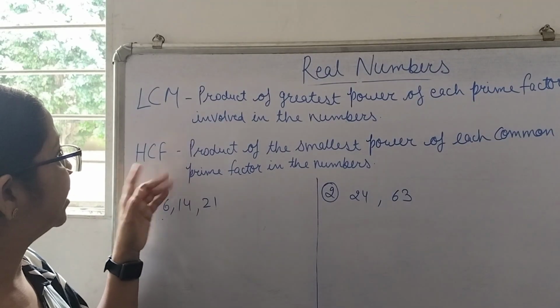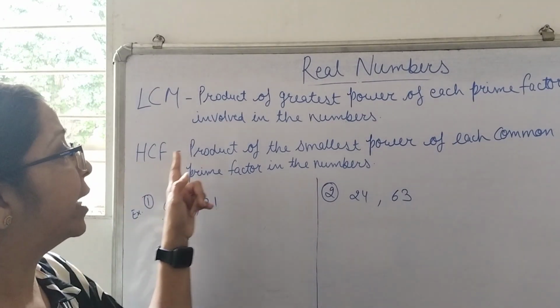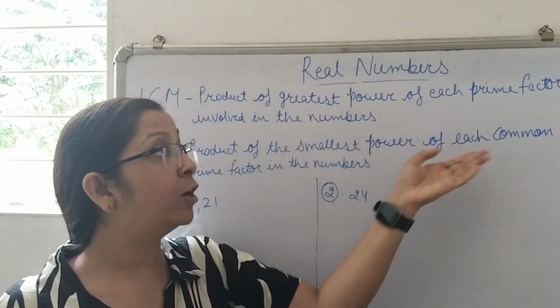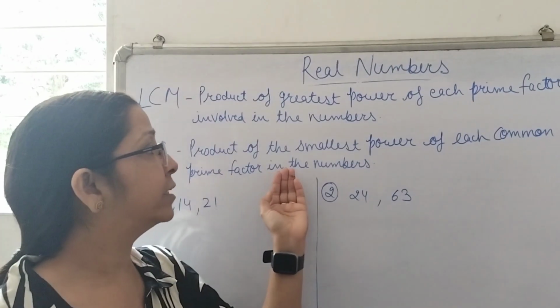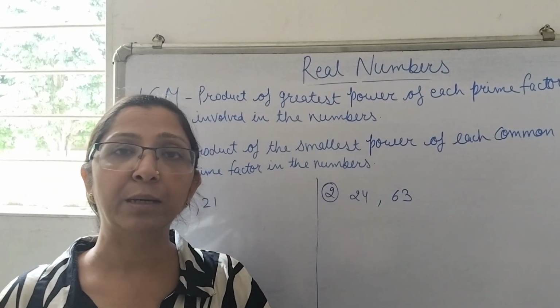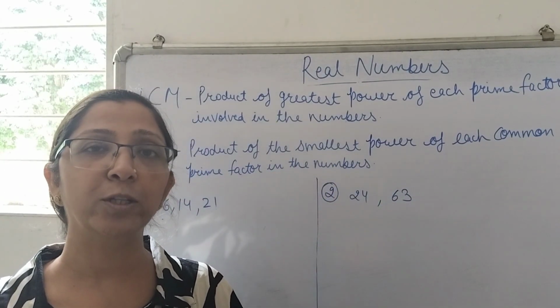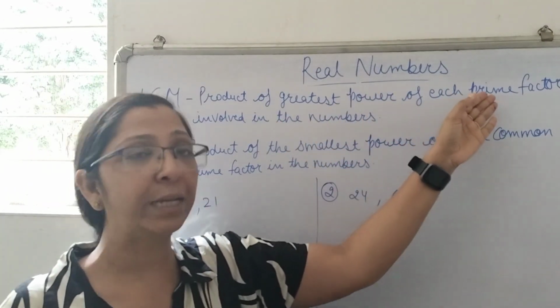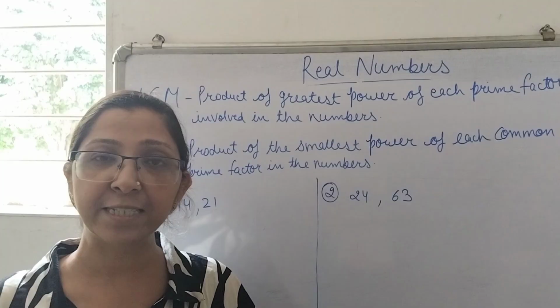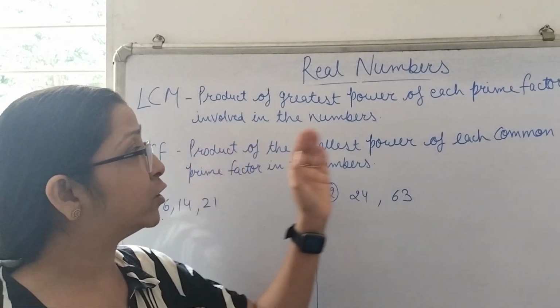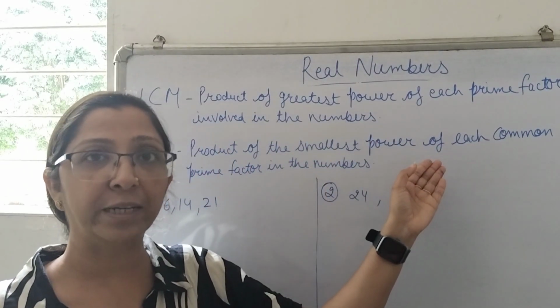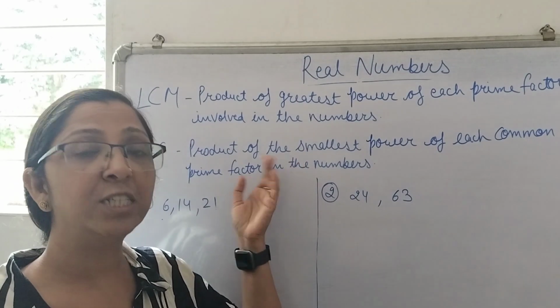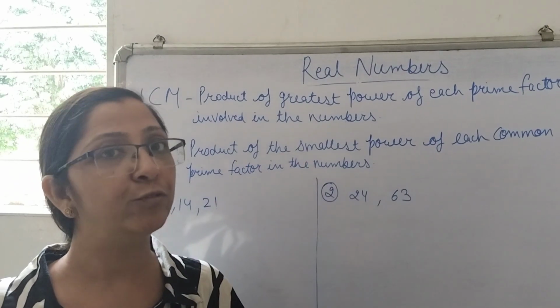Similarly, HCF, the highest common factor, is the product of the smallest power of each common prime factor in the numbers. So if we do the prime factorization of all the numbers and take the product of the greatest power of these prime factors, we get the LCM, and if we take the product of the smallest power of each prime factor which is common in all the numbers, we get the HCF of those numbers.